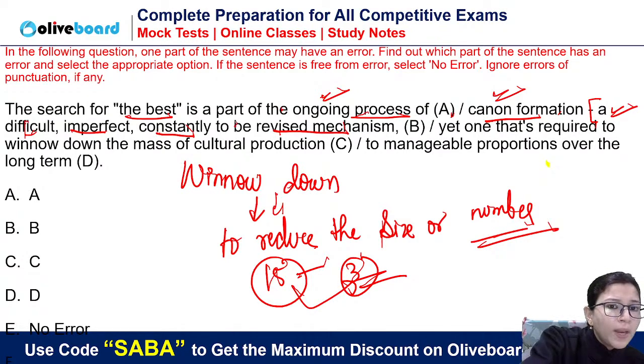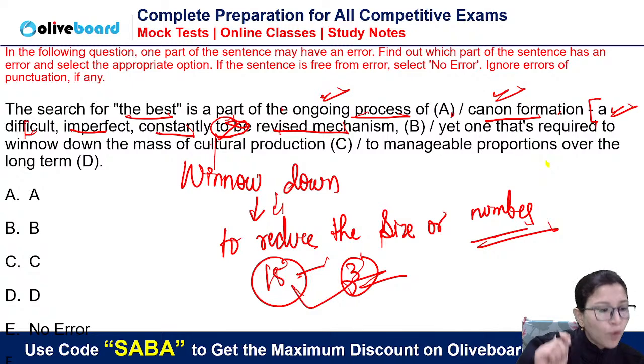Okay, so "to be revised" will become a verb. We need an adjective here. "To be" is not making any sense here. It means we are talking about what canon formation is. It is a difficult, imperfect, constantly revised mechanism.